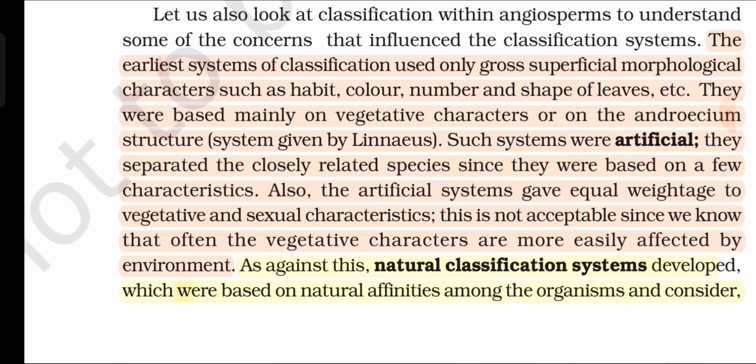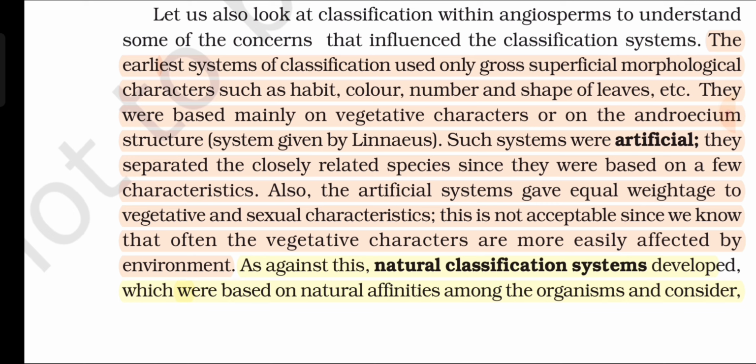Let us also look at classification within angiosperms to understand some of the concerns that influence the classification systems. The earliest systems of classification used only gross, superficial morphological characters such as habit, color, number, and shape of leaves, etc. They were based mainly on vegetative characters or on the androecium structure system given by Linnaeus. Such systems were artificial. They separated closely related species since they were based on a few characteristics. Also, the artificial systems gave equal weightage to vegetative and sexual characteristics. This is not acceptable since we know that often the vegetative characters are more easily affected by environment.